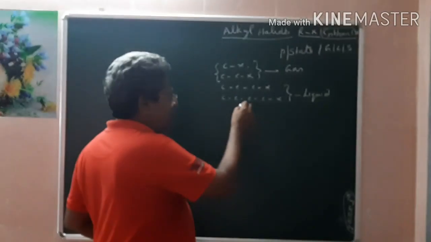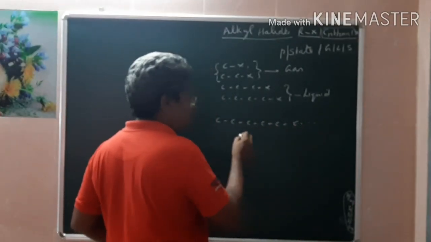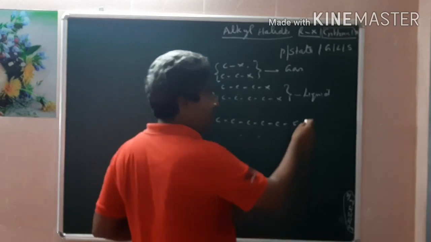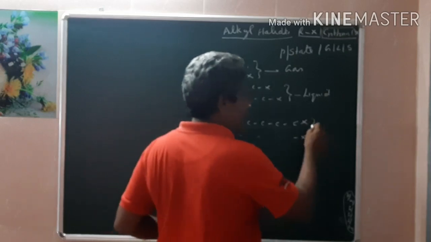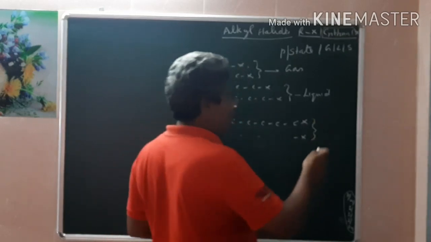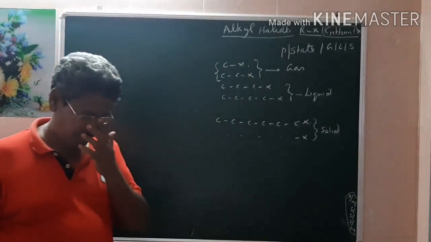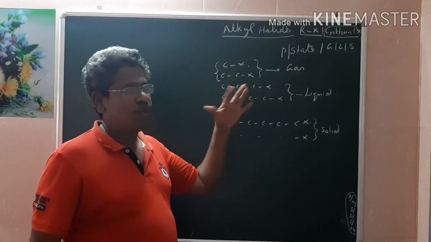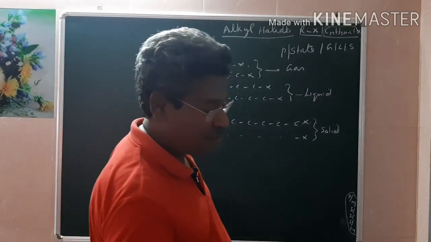If you go to the higher members, with more carbon, the surface area increases, and naturally the intermolecular force increases. Automatically the molecules come closer, therefore they can exist in the solid state. Any doubt? Therefore, methyl and ethyl chloride may be gases, but higher members slightly change from liquid to solid state.